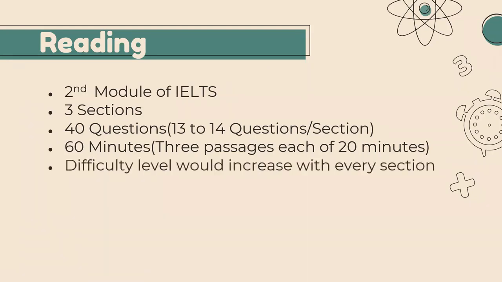The difficulty level would increase with every section. So it is quite possible that the section 1 reading passage is quite easy, and then sections 2 and 3 are harder. The most difficult and lengthy section is the 3rd section. In that section, the chances are high that the passage is difficult, but the type of reading question is quite easier. Whereas usually in the first section the passage is easy, and the question types they cover are a bit tougher and lengthy. So this is generally the usual pattern that they follow.